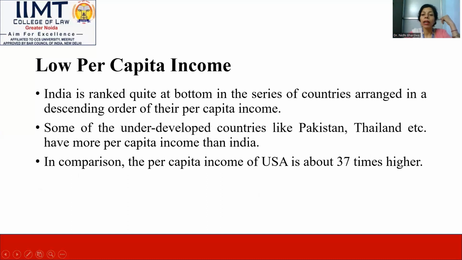Now we'll discuss the low per capita income. If we talk about the Indian economy, then definitely we'll find the basic feature of a low level of per capita income. Firstly we have to know what per capita income is in a country. The people and citizens who find a specific income for spending on their basic needs, on their basic qualities.